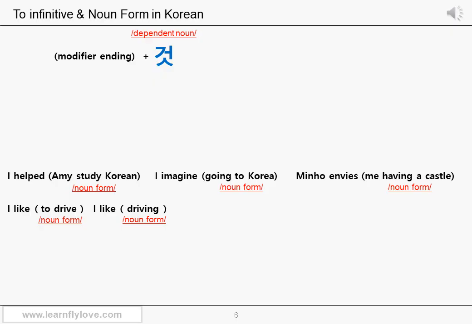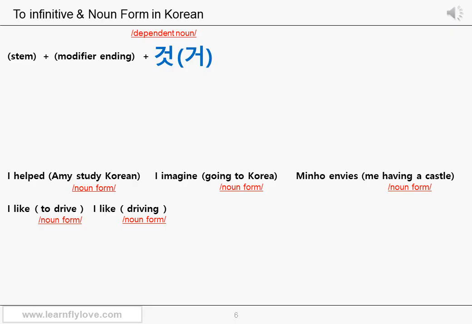Then what grammatical elements can we use to make a noun form in Korean? There are 3. First of all, you already know the dependent noun, 것. This is a dependent noun, so it's used with a modifier ending. You add a modifier ending to the stem first, and then you use the dependent noun, 것, right? And in spoken Korean, you normally use the shortened form 거. And this 거 sound is used in written Korean too, with certain compound expressions such as 을 거예요, as you know.